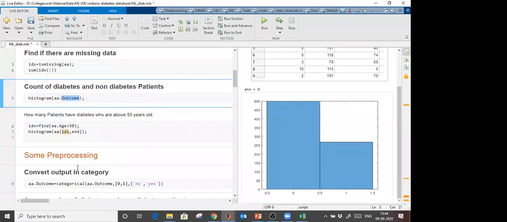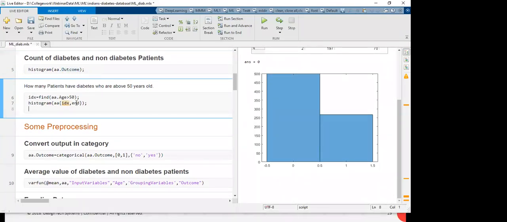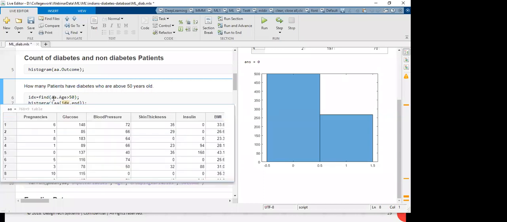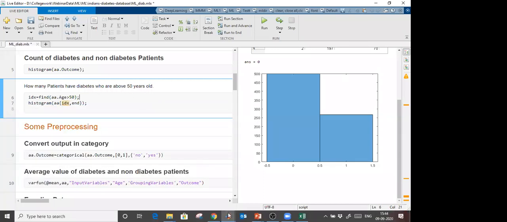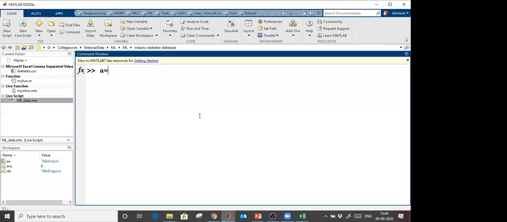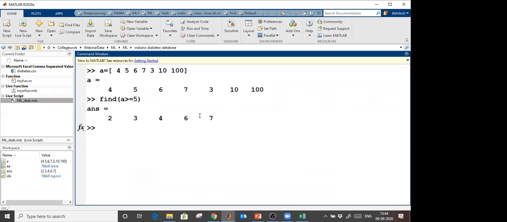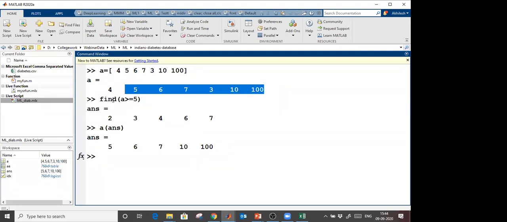Okay, we discussed logical operators also, right? If you remember. So, okay, let me show you something about how find works, then we will go on later. Let's say that I have some values here, something like that. Okay, I have these values. If I give this command find a is greater than or equal to 5, it will give me the index where I have the values which are greater than or equal to 5. And provide this index inside and we will get those values also which are greater than or equal to 5. So if you want a numeric index, you will use the find command.